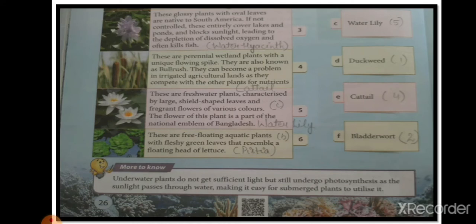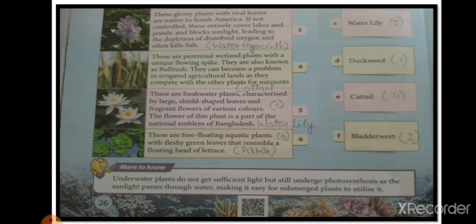These are perennial wetland plants with a unique flowering spike. They are having spikes. They are also known as bulrush. They can become a problem in irrigated agriculture lands as they compete with other plants for nutrients. They need more nutrients and they start competing with other plants. Basically, they grow in areas where the soil is wet. So they are known as cattail.